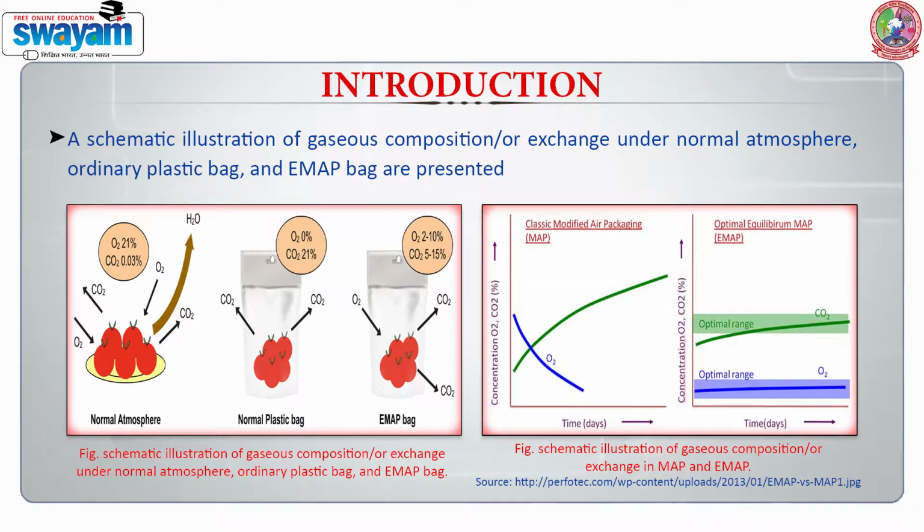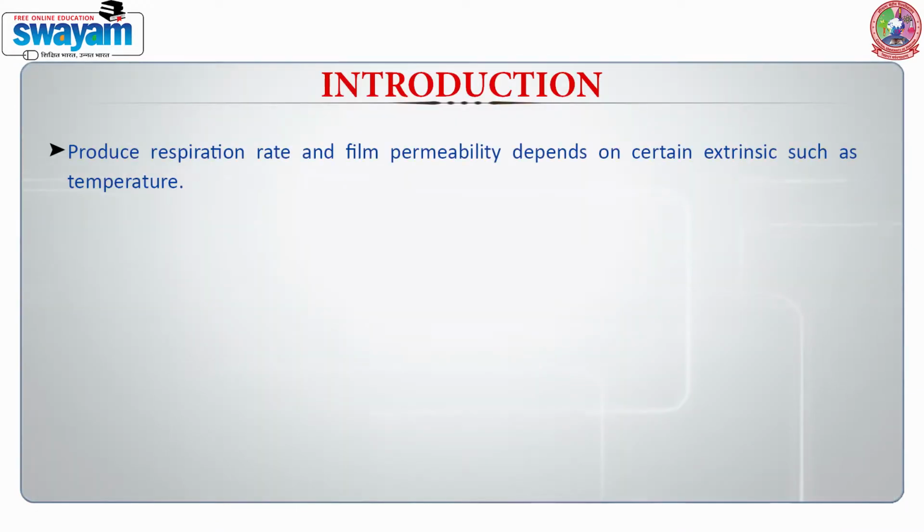are presented. Modified atmosphere packaging, that is MAP, is an active or passive dynamic process of altering the gaseous mixture within a package, which depends on the interaction between the respiration rate of the produce and transfer of gases through the packaging material. Produce respiration rate and film permeability depend on certain extrinsic factors such as temperature.